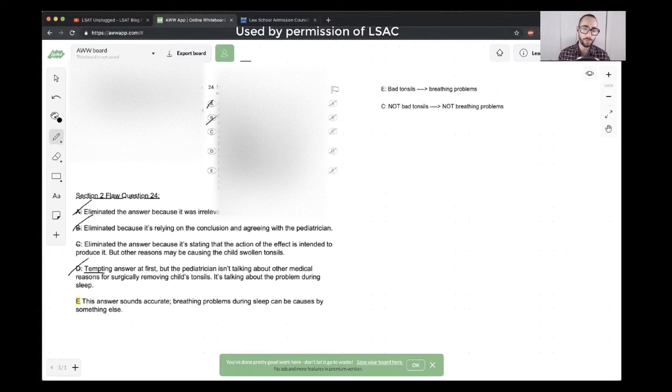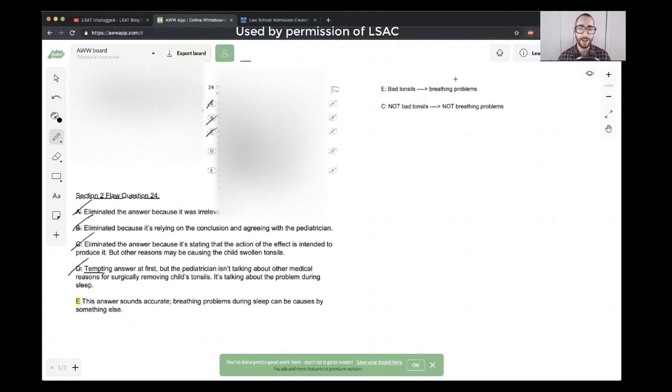I suppose another example of this, just to make it a different topic for a moment, would be like saying that, let's see, running your air conditioner in the summer leads to global warming, leads to climate change. But just because you turning on your air conditioner helps to contribute to climate change, that's not the reason you're running the air conditioner. That's not your intention. You just want to cool off. But so that's kind of what C would be doing here, inferring intention from causality. But again, of course, that's not what this argument is guilty of doing here. They're engaging in, again, mistaken negation. So C's out. Great analysis.